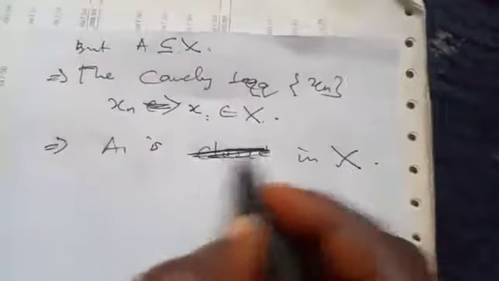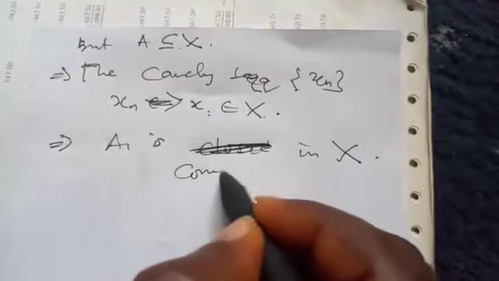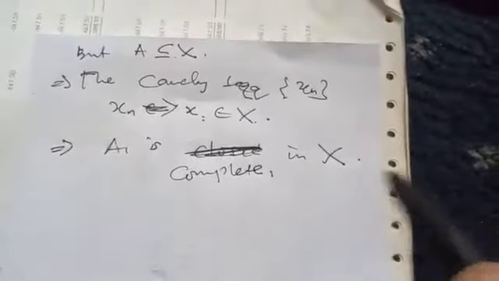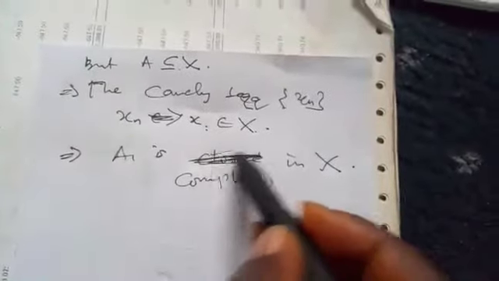Sorry, it is not closed. We say A is complete in X. That's what we want to show, because we want to show that A is complete. That's what we are doing. So that completes the proof.